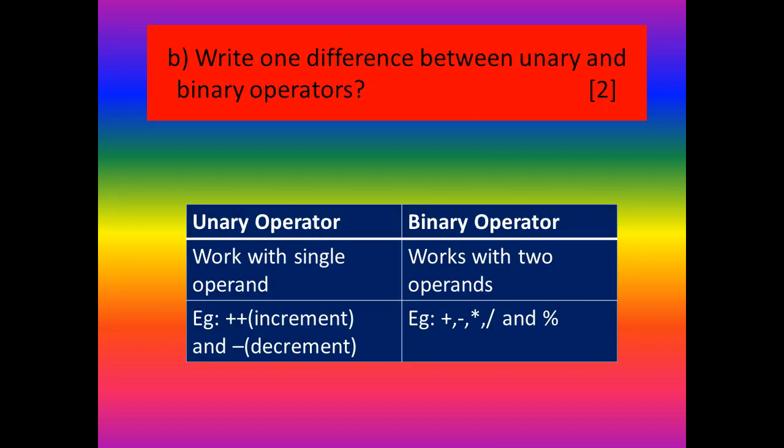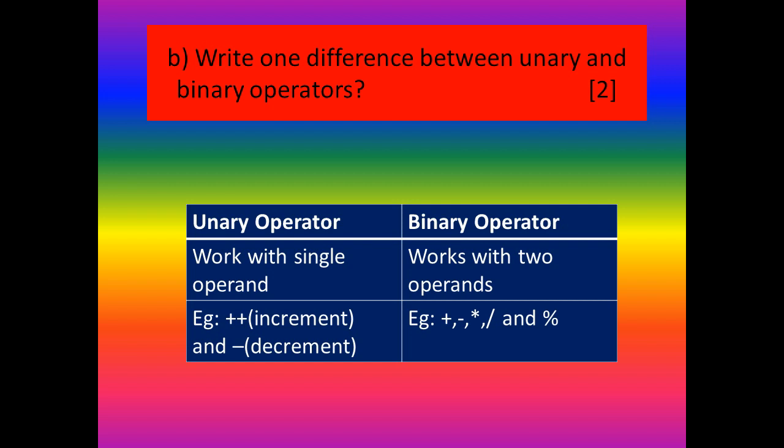Question B. Write one difference between unary and binary operators. What's the answer? We have 3 types of operators in Java. What are they? Unary, binary and ternary. From the name itself, we can understand the meaning of these operators. Unary means 1 operand, binary means 2 operands, and ternary means 3 operands.